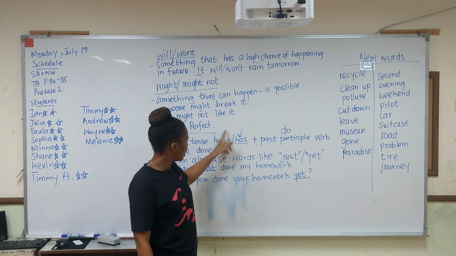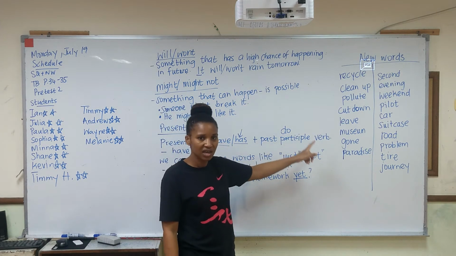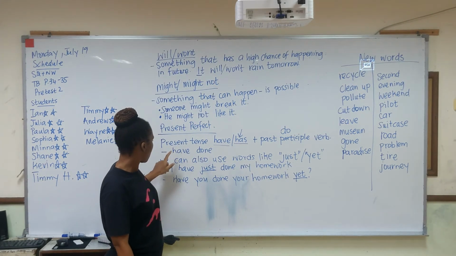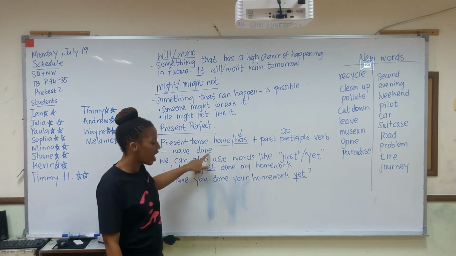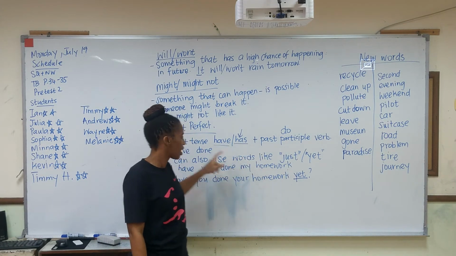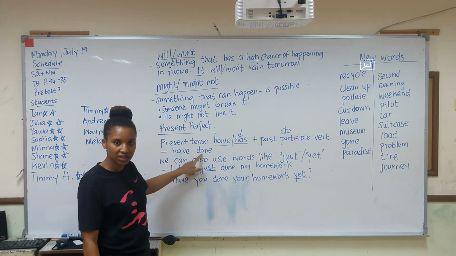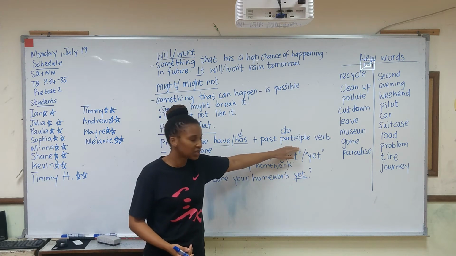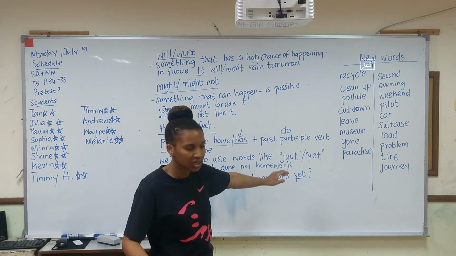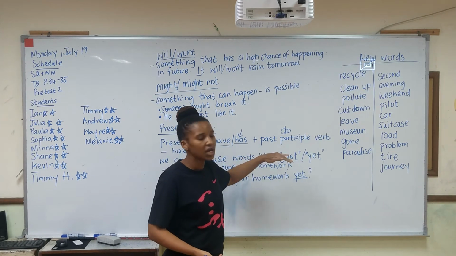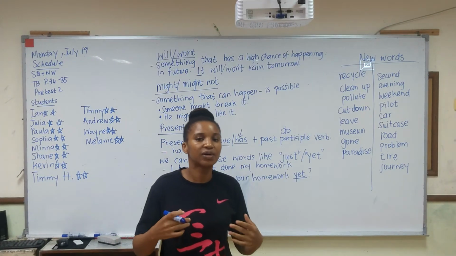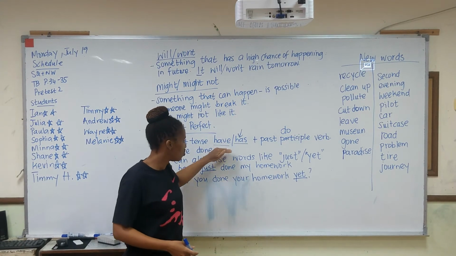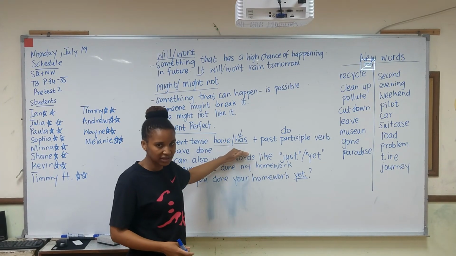So he has done his homework. I have done my homework. It can change. We have so many verbs, right? So you can change the verb to the past participle, and you can use have or has.